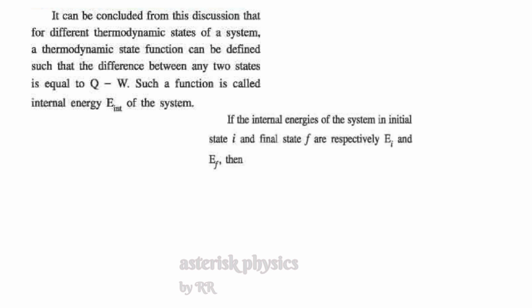That is, if the internal energies of the system in initial state I and final state F are respectively EI and EF, then the difference EF minus EI, the difference between the internal energies, that is delta E internal, can be equated to Q minus W. This mathematical statement is what is called the first law of thermodynamics. And the first law of thermodynamics is in accordance with the law of conservation of energy.